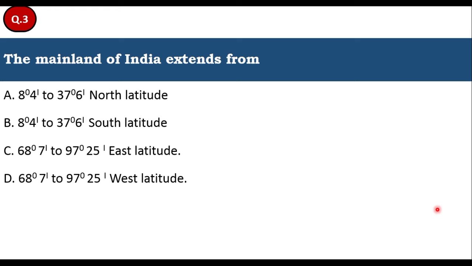He is talking about the latitude. Let's look at the question very carefully. As we just saw, India is located in the northern hemisphere, so the option must be north latitude. Therefore, option A should be the right answer.